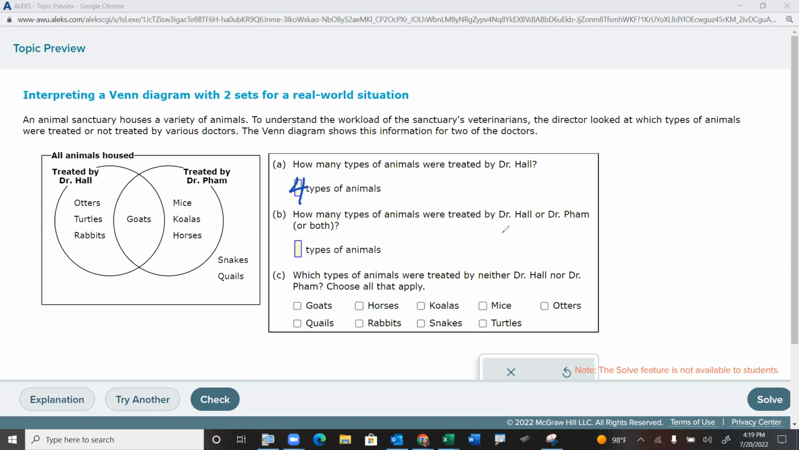All right. How many types of animals were treated by Dr. Hall or Dr. Pham? Okay. When you see "or," that's a key word. Or means everything in the one group. It also means everything in the other group. So otters, turtles, rabbits, goats, mice, koalas, horses. That's 7 different things. So that's what "or" means. Now, if it had said "and," then "and" means only what they have in common. And the answer would have been 1, as in just goats.